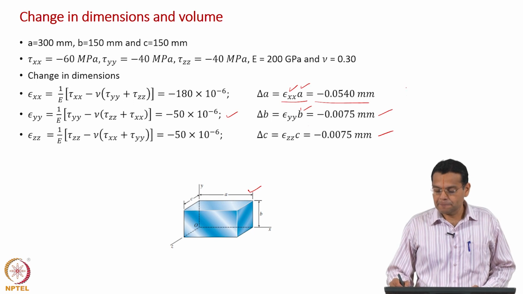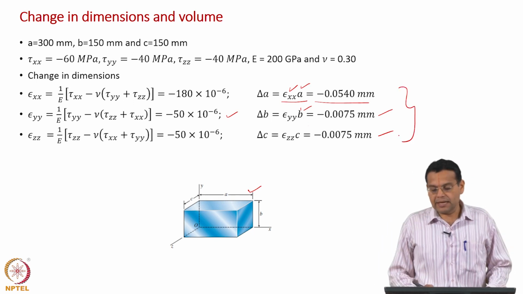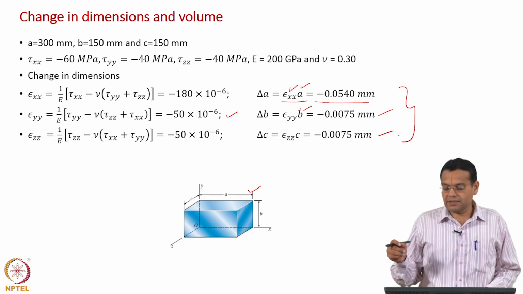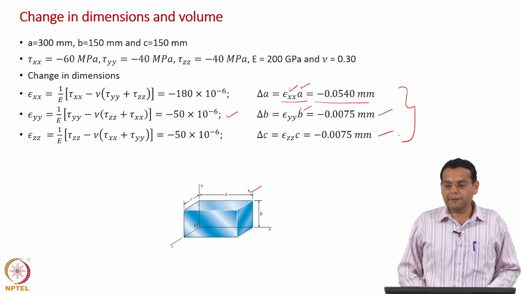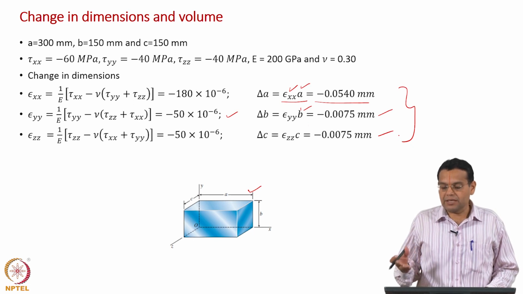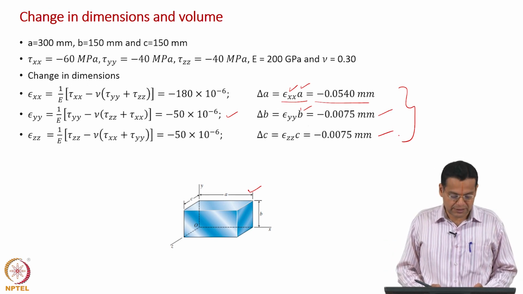Look at the change in length, they are very small. Usually a scale has let us say 1 mm division, and this is 0.0075 mm or 0.054 mm. So, these are much smaller than our usual scale dimension, the least count of a usual ruler scale. Okay.